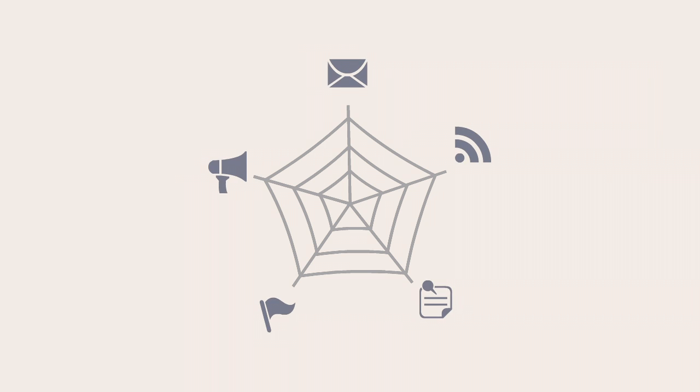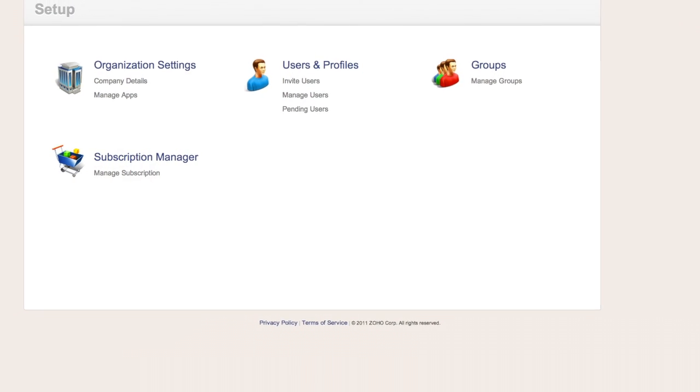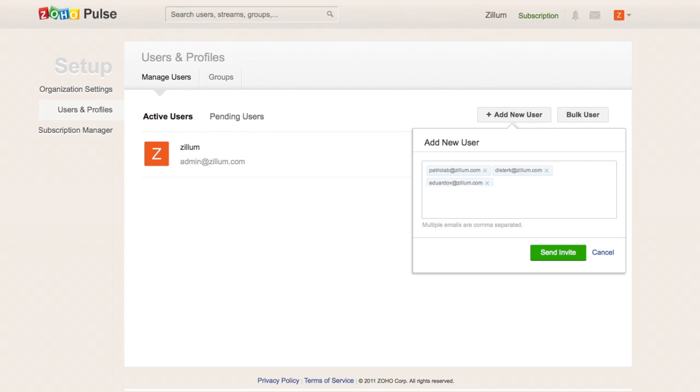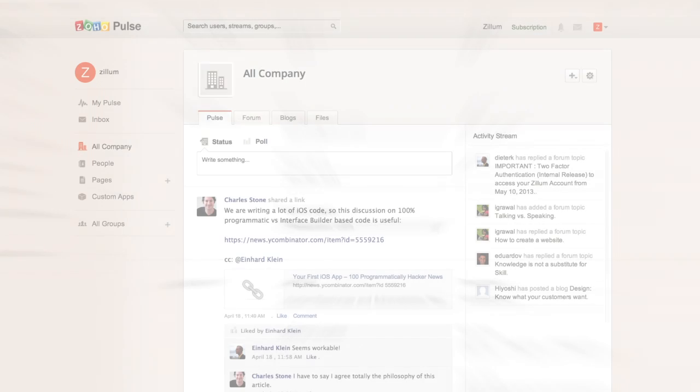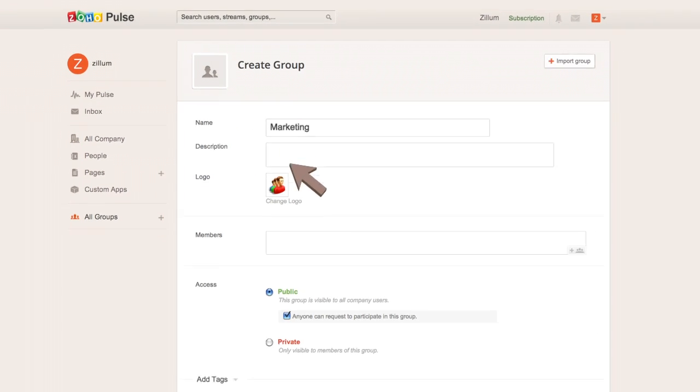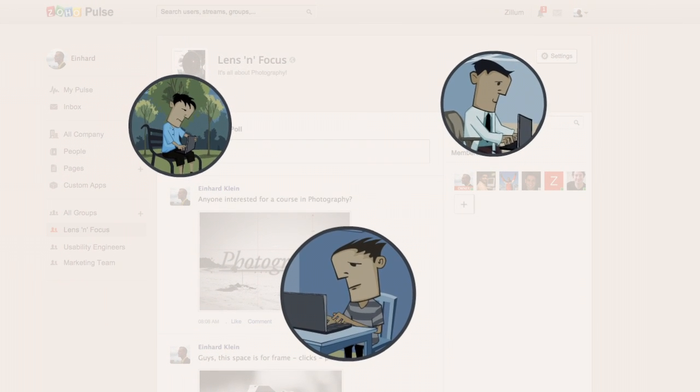Zoho Pulse allows you to form a connected enterprise by unifying multiple channels of information into one secure online workspace. The first thing you do is invite members of your organization. While each member can edit their own profile details, you can even form different groups based on departments, hierarchy, or just for fun. So now you and your colleagues are connected no matter where they are.